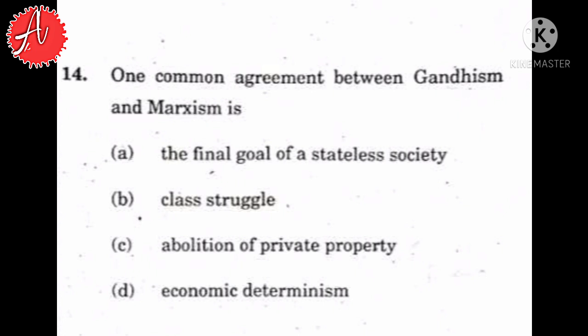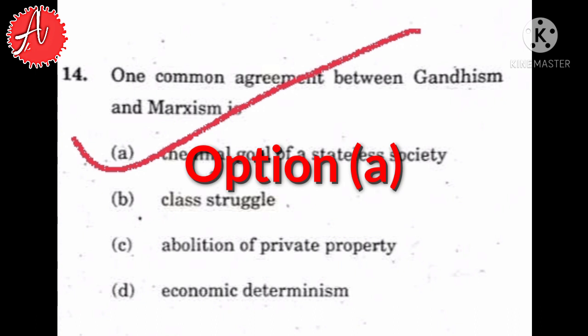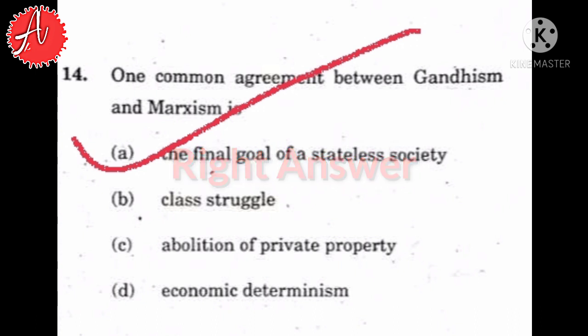So they also talk about the stateless society. So option A is the right answer. And if we see options B, C, D, they are only talked about in Marxism, not in Gandhism. So option A is the right option.